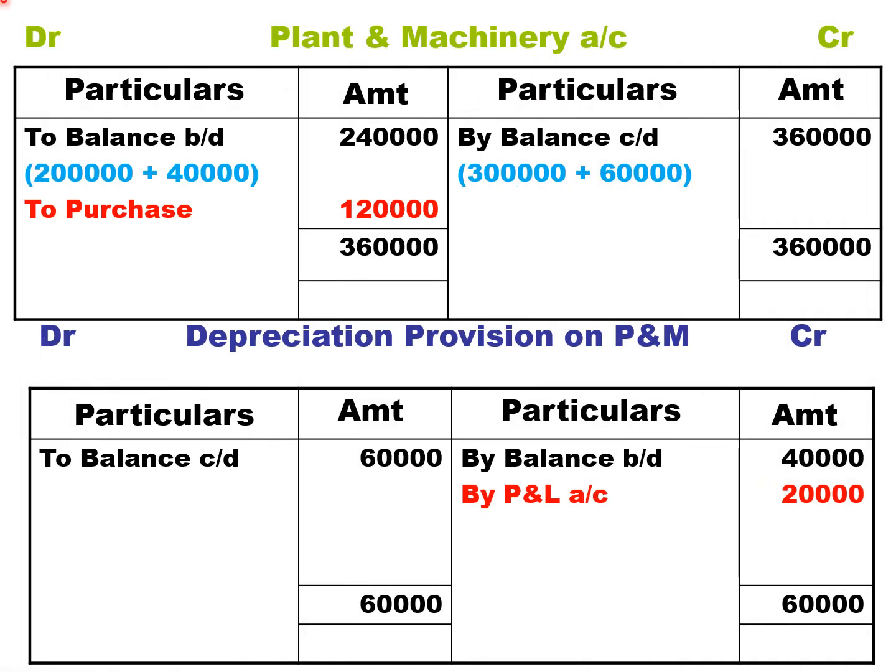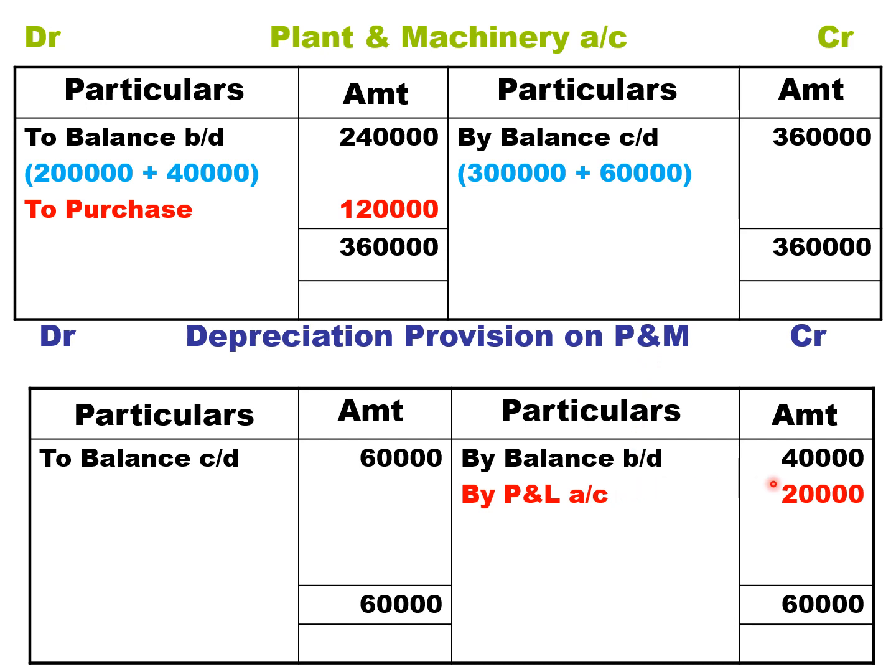Next, similarly, in the same manner, we need to prepare the plant and machinery account. To balance brought down, opening plant and machinery is 2,00,000 plus opening depreciation provision 40,000, you get 2,40,000. Closing plant and machinery value 3 lakh plus depreciation provision 60,000, you get 3,60,000 minus 2,40,000, you get the answer as purchase of plant and machinery 1,20,000.